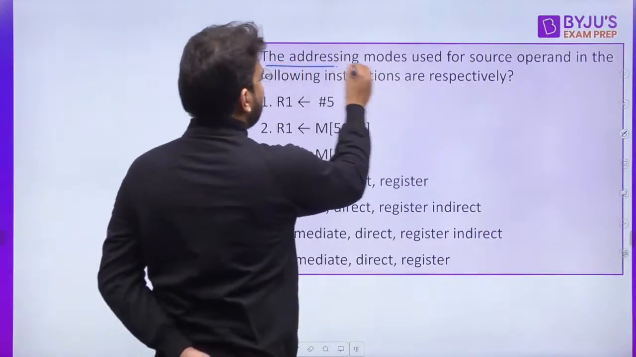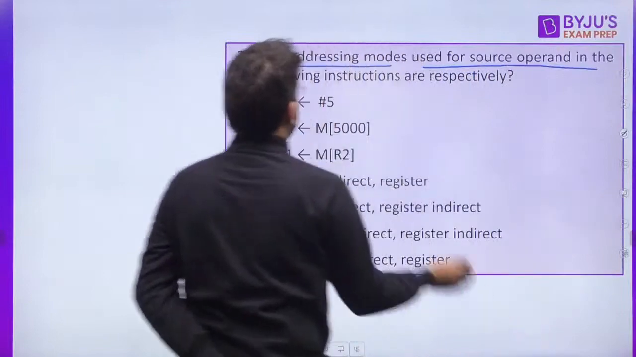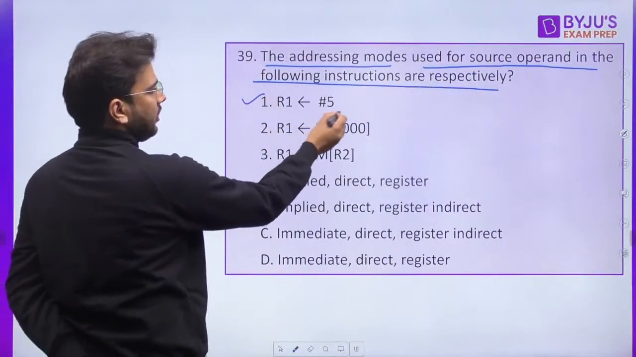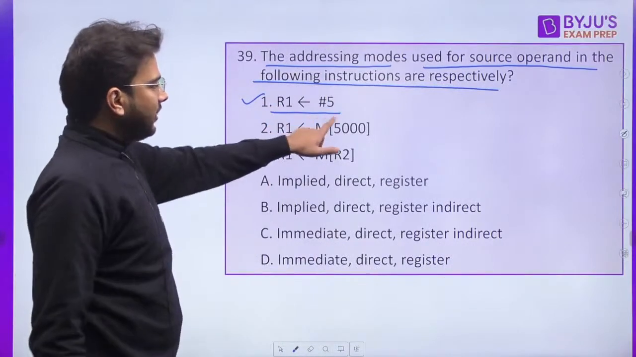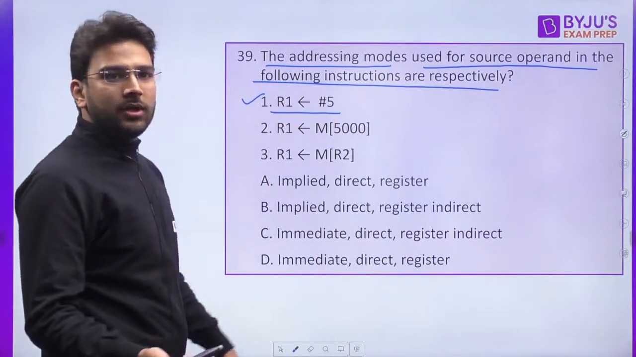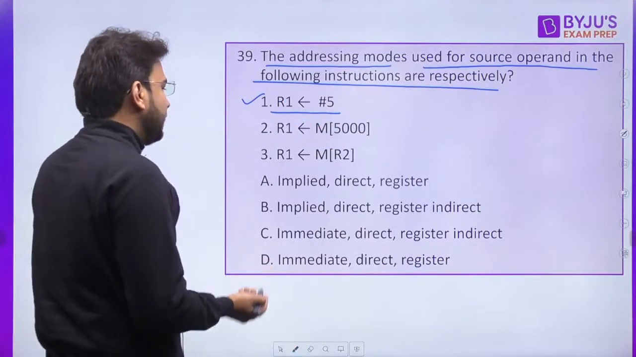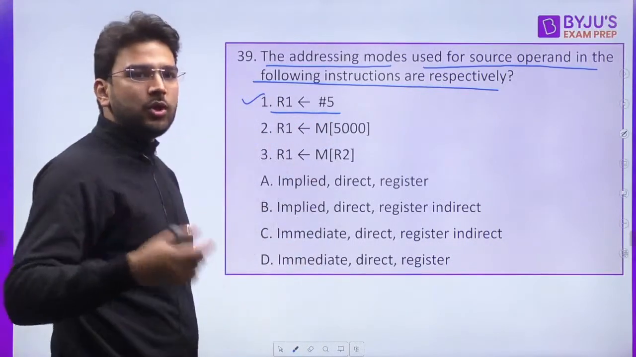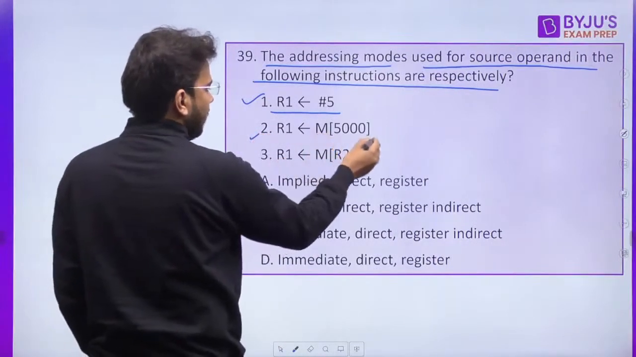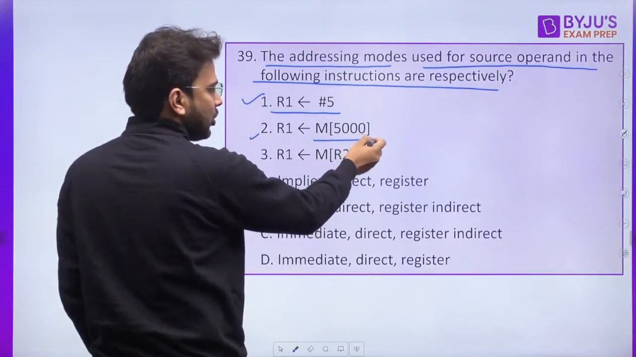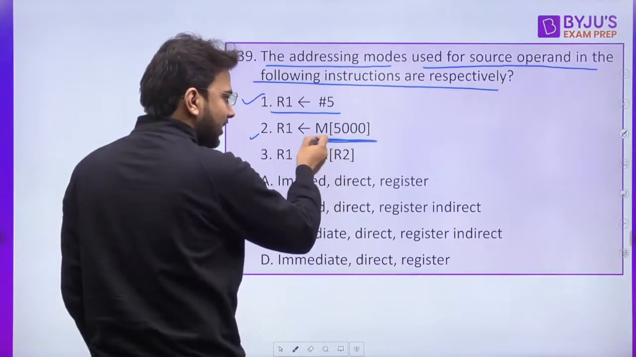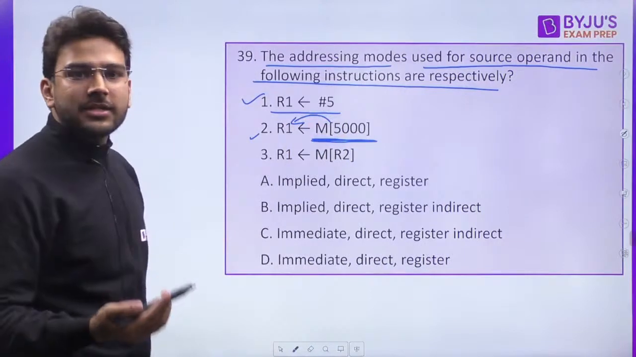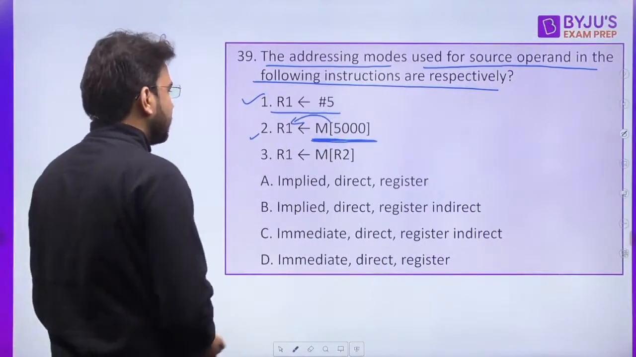Let's read the question. The addressing modes used for source operand in the following instructions are respectively. The first one, we are directly inserting the value of 5 into R, and that is nothing but immediate, because directly we are storing the constants. What about this one? First you have to go to this location in the memory, and then whatever content is present, that you are shifting into R1, and that is direct addressing mode.